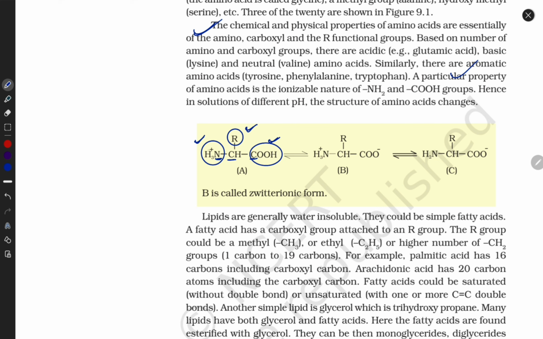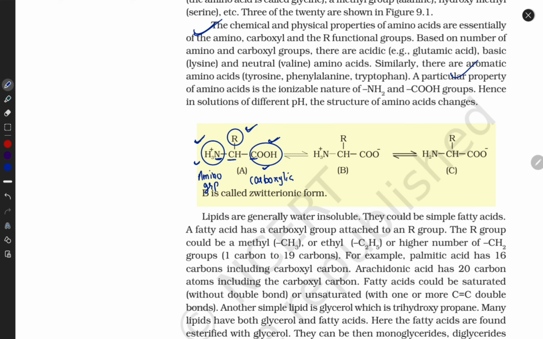Okay, guys? Now, this is the first property. It is clear that amino acid is made up of amino group. On one side the amino group is present and on the other side the carboxylic group is present. Okay, now next thing.